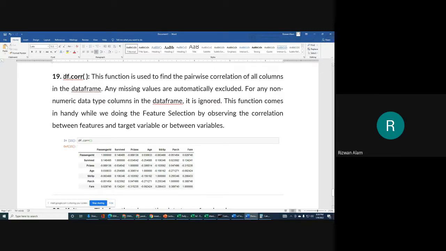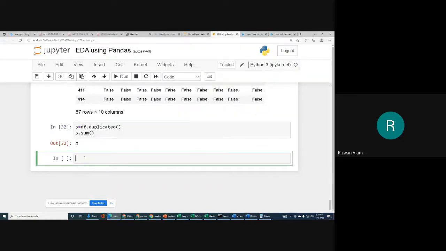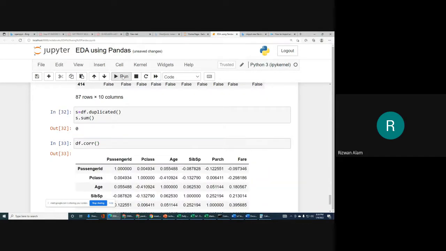For that we can use the correlation function, which we can call with df.corr().